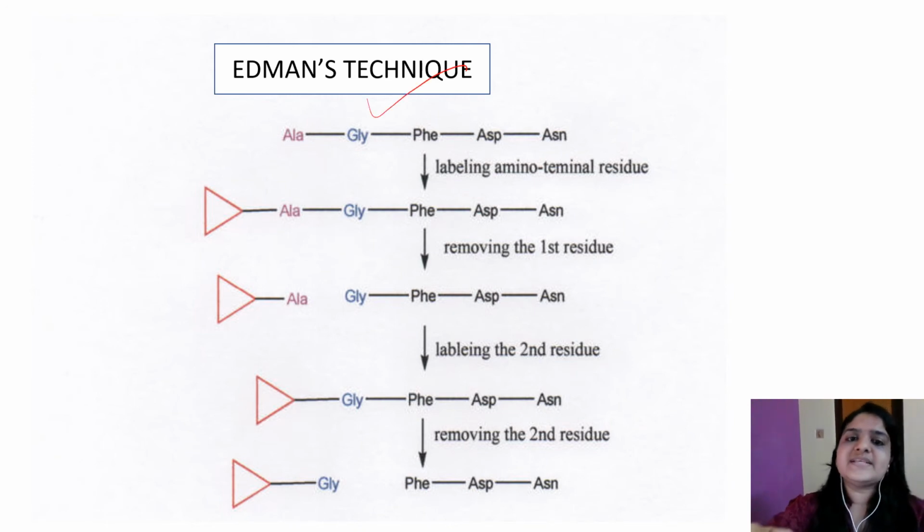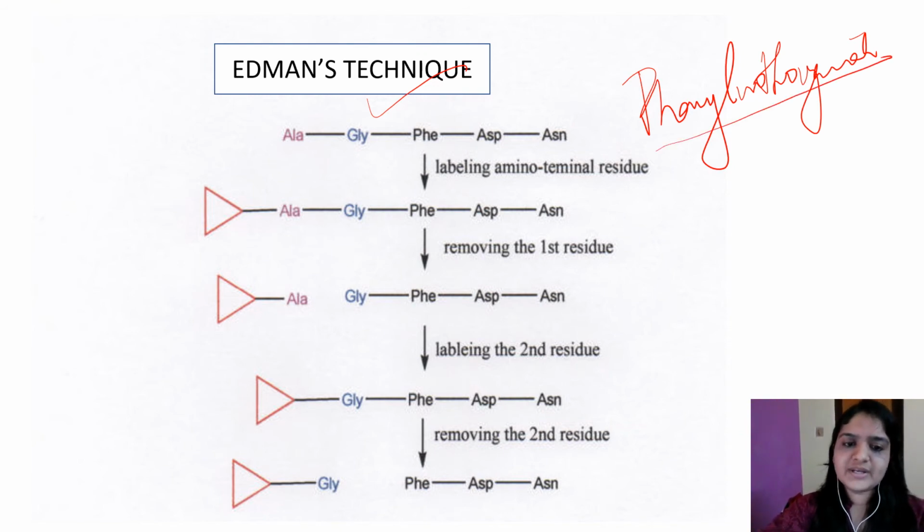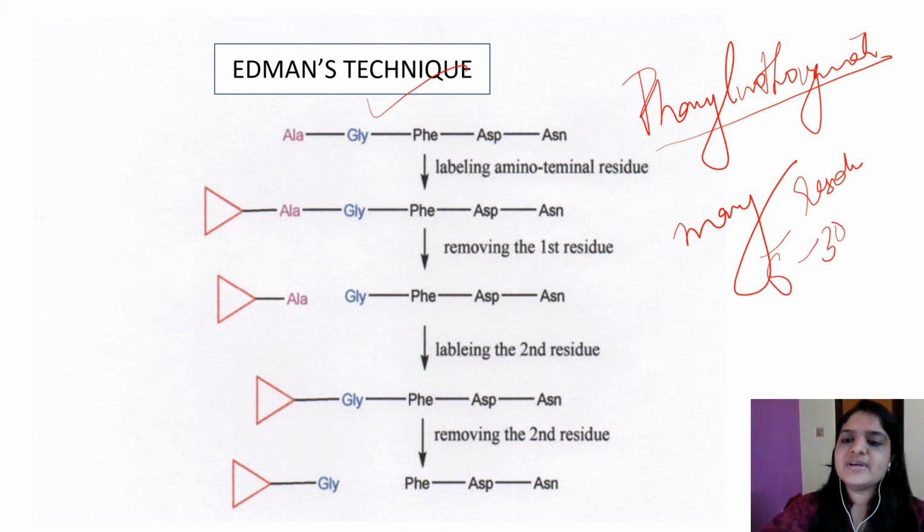Edman's method, that's Edman's degradation technique. The Edman's reagent is phenyl isothiocyanate. It derivatizes the amino terminal of the polypeptide. And Edman's technique can sequence many residues of a single polypeptide, around 5 to 30 residues of a single polypeptide chain can be studied by using the Edman's technique.